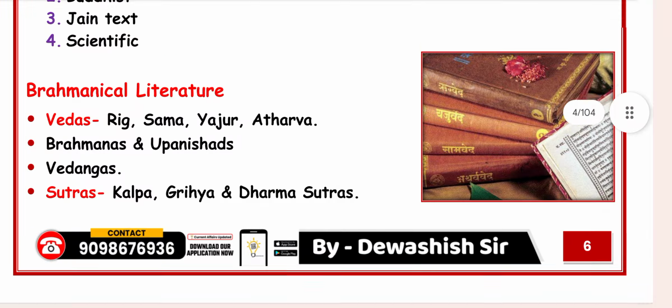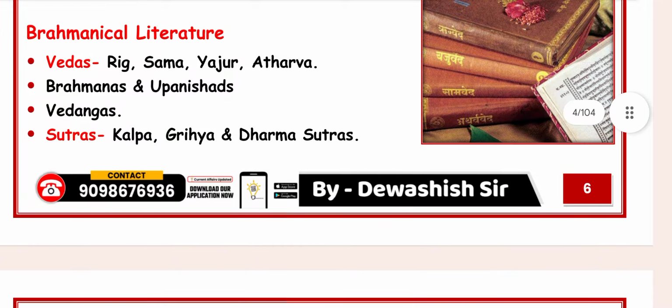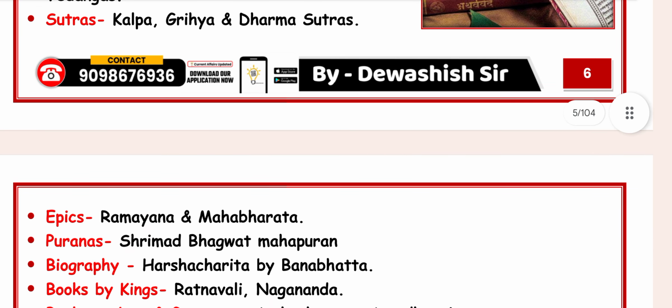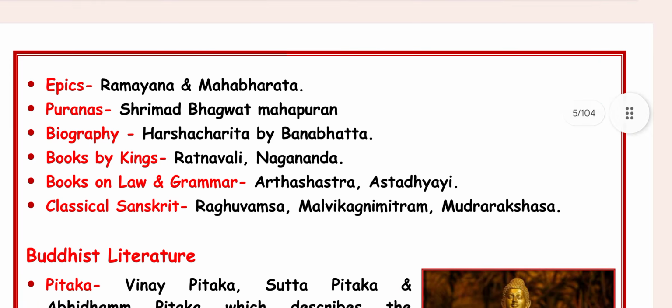Once again, under Brahmin literature, the Vedas are Rigveda, Samaveda, Yajurveda, Atharvaveda, and the Brahmanas and Upanishads. Vedanga, Sutras are Kalpa, Grihya, Dharma Sutras. Under epics, Ramayana and Mahabharata. Under Puranas, Srimad Bhagavat Mahapurana. Under biography, Harshacharita by Banabhatta. Books by King Harsha are Ratnavali and Nagananda. Books on law and grammar are Arthashastra and Ashtadhyayi. Classical Sanskrit is Raghuvamsha, Malavikagnimitram